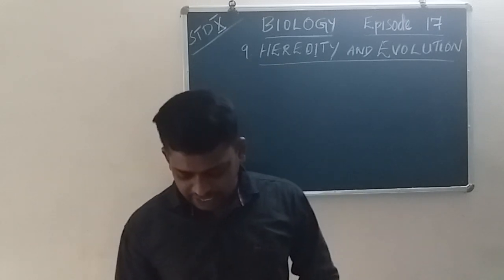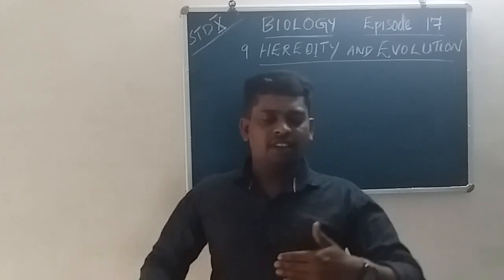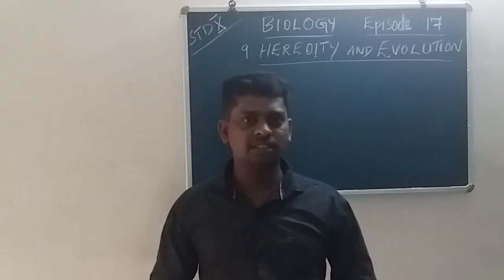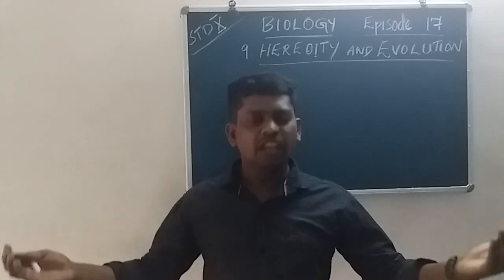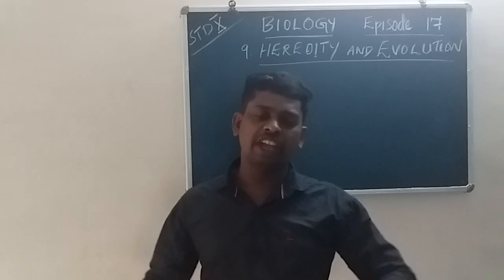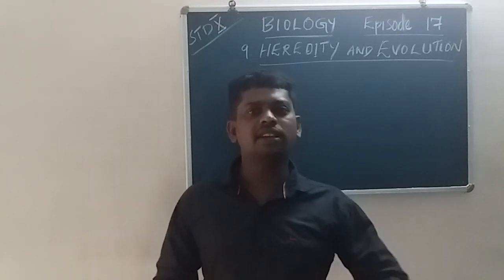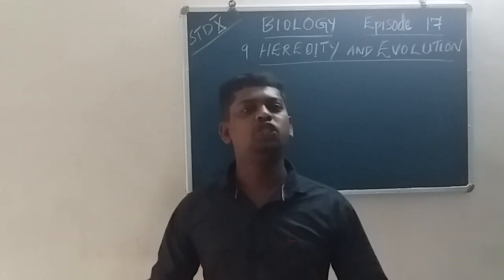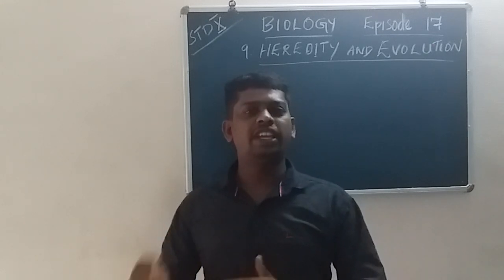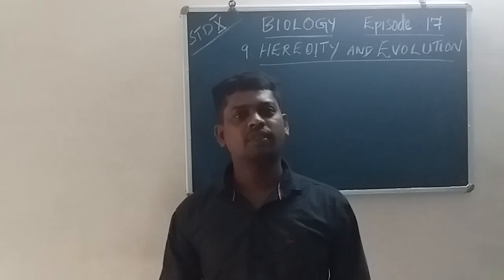But in this class, we are discussing two contrasting characters. When two contrasting characters are artificially hybridized with each other, the characters will not rejoin each other. The characters will be seen in separate form.